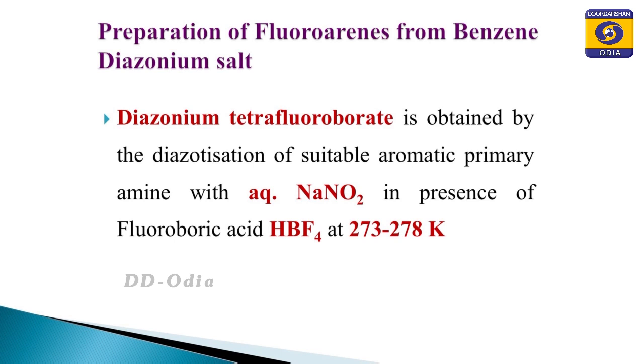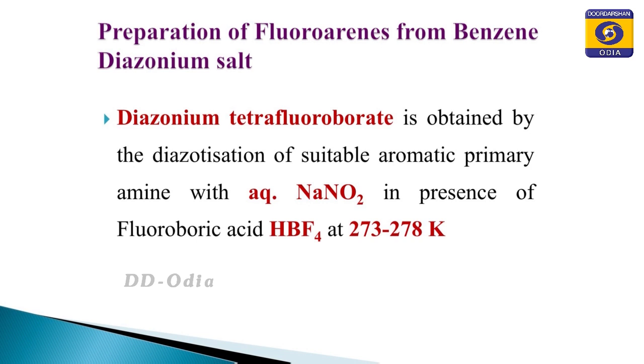The benzene diazonium salt that we are using is diazonium tetrafluoroborate, and this diazonium tetrafluoroborate is obtained by the diazotization of aromatic amine or aniline with aqueous sodium nitrite in presence of fluoroboric acid, HBF4, at 273 to 278 Kelvin.